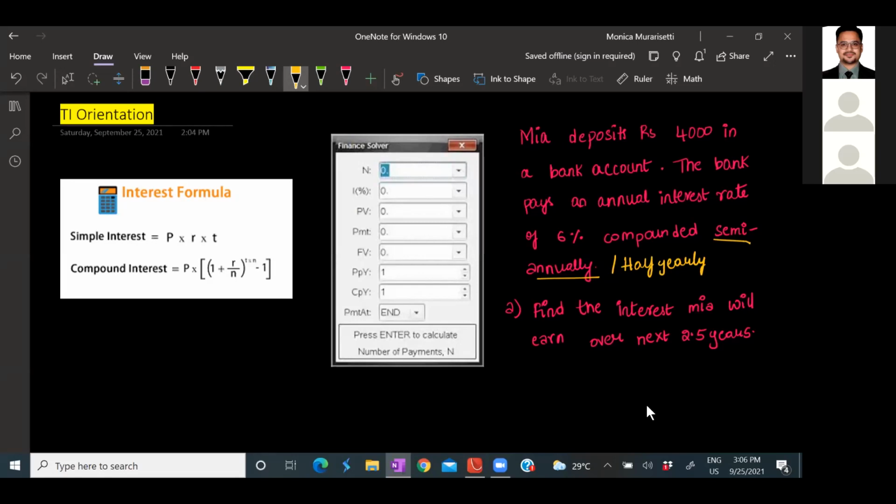All right. Now, find the interest Mia will earn over next 2.5 years. Okay. Now, I'll just give you 2 minutes time. Whoever knows how to solve using the algebraic approach, that is using the formula, please go ahead and just drop me the answer. Then we will get into the TI version and see what it is. All right. If you know, please put your answer in the chat box.